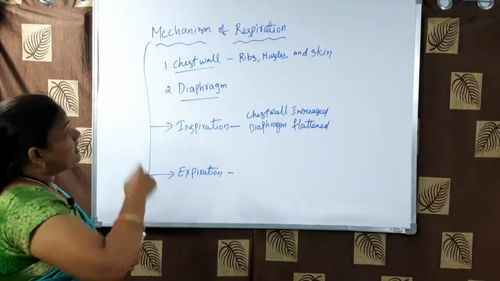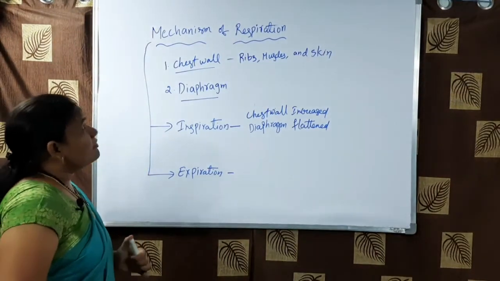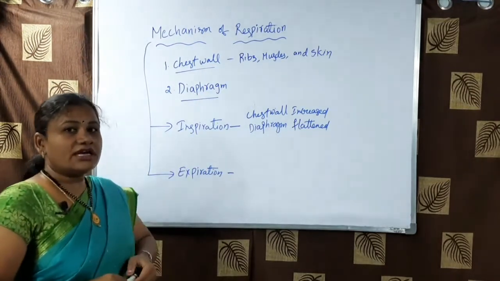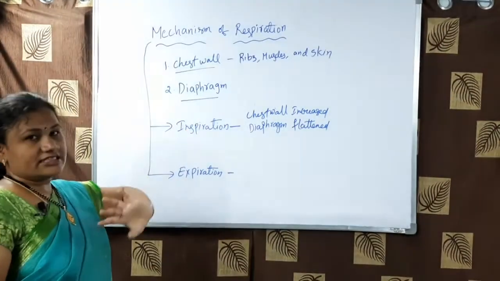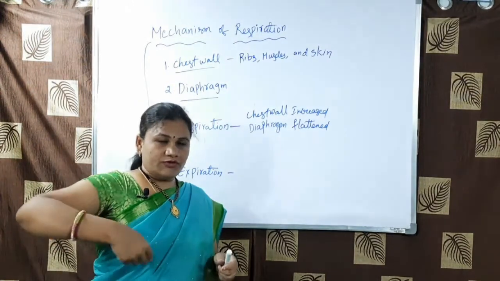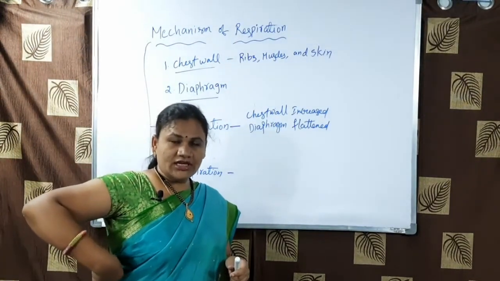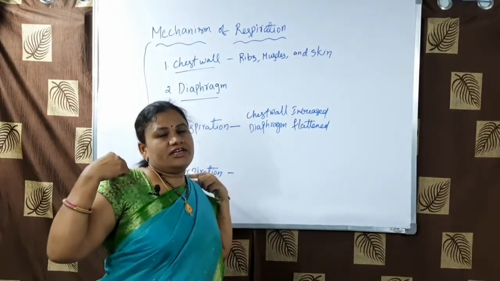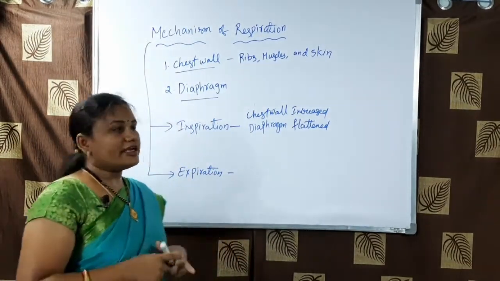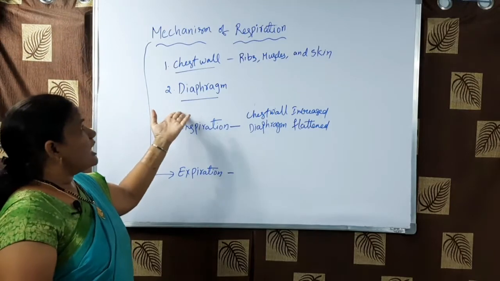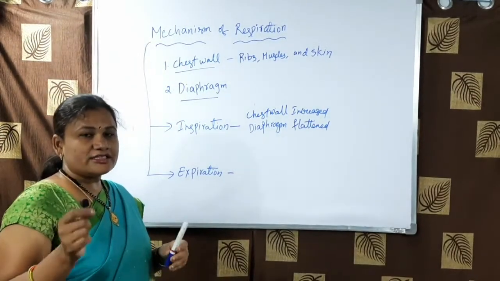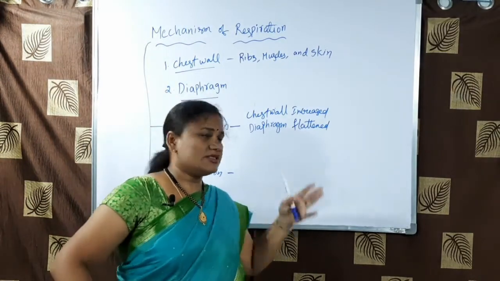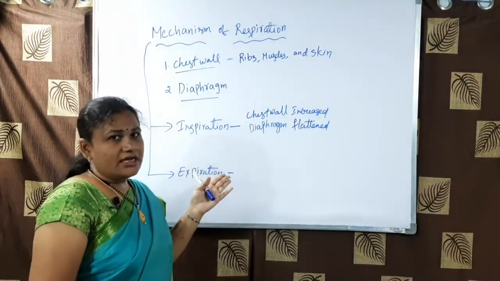The mechanism of respiration is done by two parts, that is the chest wall and the diaphragm. The chest wall consists of ribs, muscles and skin. Ribs are the bones. If you touch here, you will be able to feel the ribs, and if you run your finger along the ribs, finally they will touch your backbone, that is the spinal column. And the diaphragm is a flat, smooth muscle-like structure in a dome shape, which helps in the process of respiration.